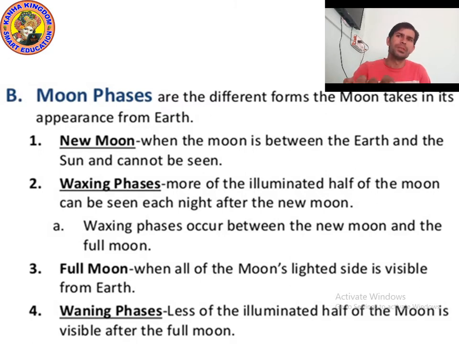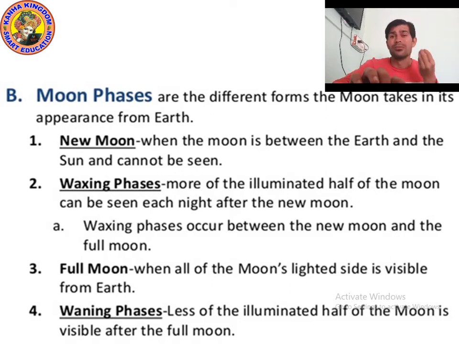Okay, and I hope you understood. Now let's see the remaining phases. So as you can see, new moon, waxing phases, full moon, waning phases. All the phases of the moon we have divided into four parts.